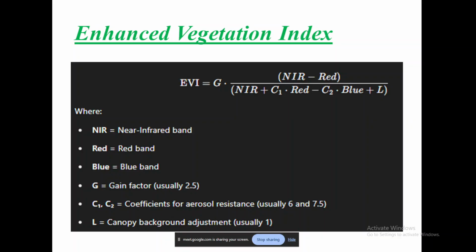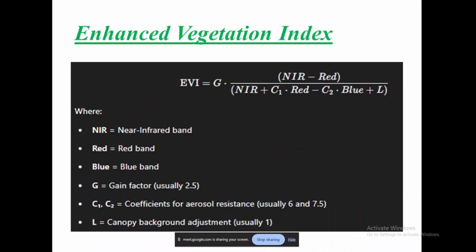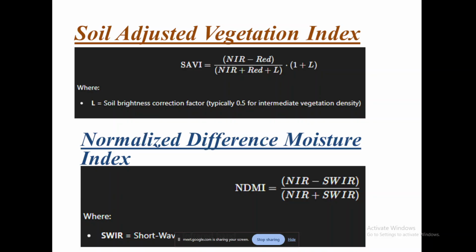Now, L is canopy background adjustment. Usually it is 1. That is the formula for EVI. It is same as doing NDVI, only slightly more elaborate, and nothing difficult in this. Then comes the Soil Adjusted Vegetation Index. This uses the same bands as NDVI, so you need not look for another satellite data as well. Here also it is NIR and red, so for the same imagery you will be able to use it.